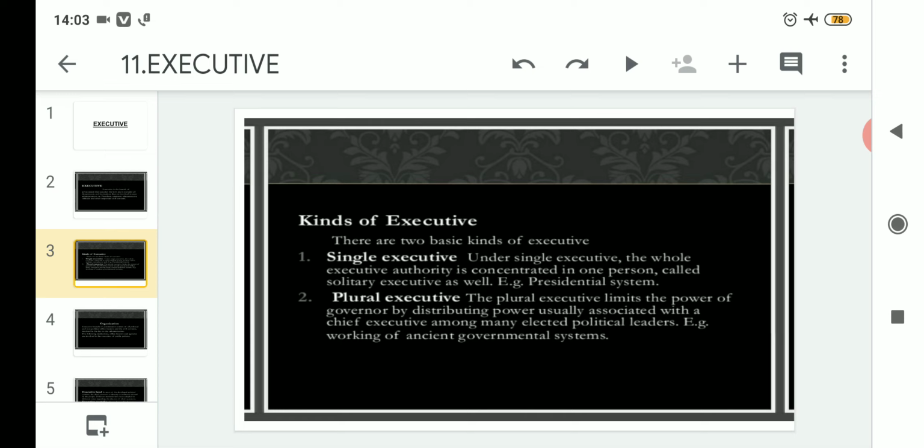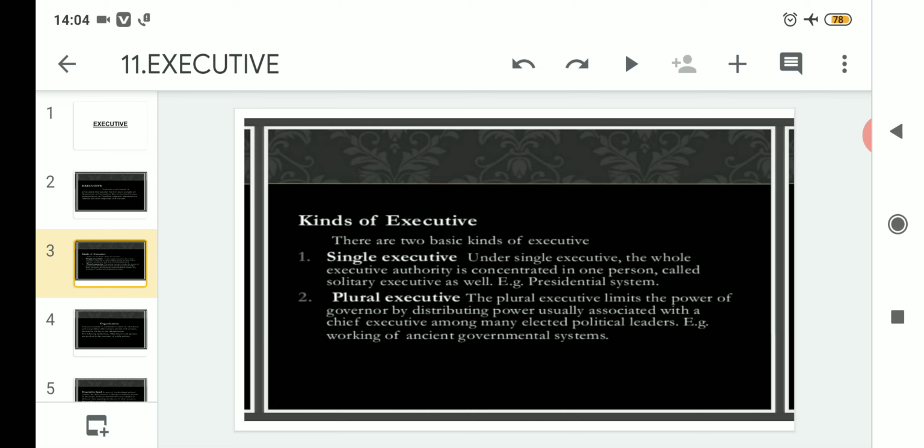And in terms of single executive, we can tell that single executive is related to the presidential form of government, in which all the authority is in the hands of a single person, that is the president. That's why single executive can be prevalent under the presidential form of government. Clear? Now moving on to its second type, that is the plural executive.